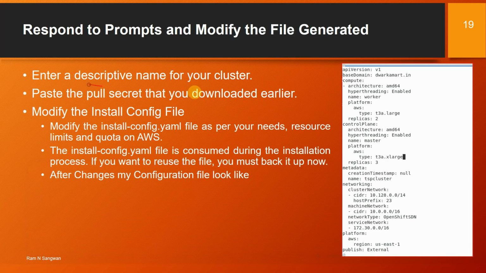Then enter the descriptive name for your cluster. Paste the pull secret that you downloaded earlier. Modify the install config file. That is interesting, which you will see in my demonstration just after this slide. Modify the install config file as per your needs, resource limits, and quota on AWS. The install-config.yaml file is consumed during the installation process. If you want to reuse the file, you must back it up now.